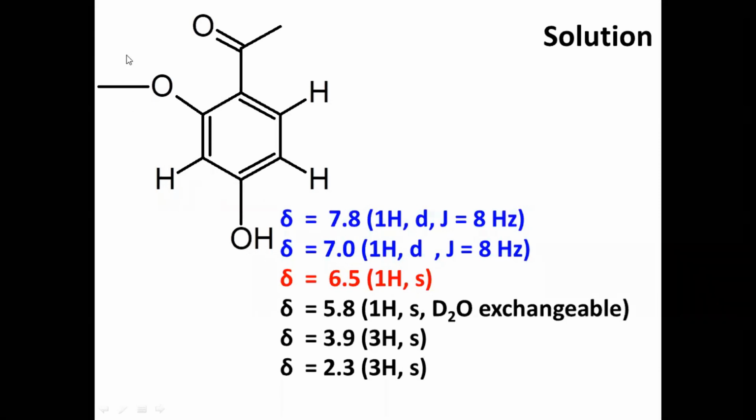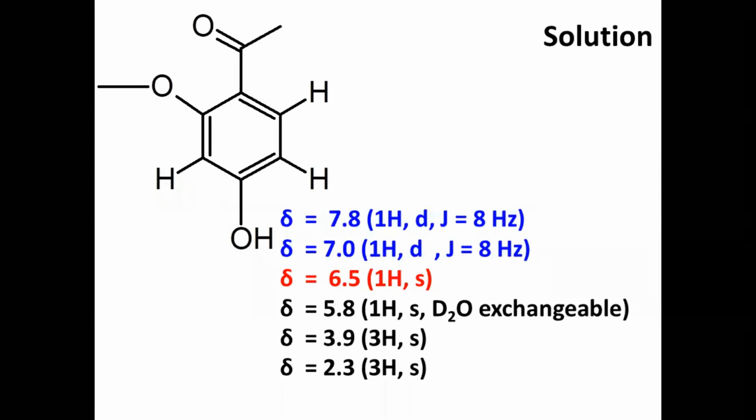CH3 is attached to oxygen, that's OCH3. And chemical shift value of 2.3, definitely this is attached to the CO group, or otherwise this oxygen may be here, or otherwise this oxygen is here. Okay, so we can even write a combination of this, but these values will give us invaluable information.